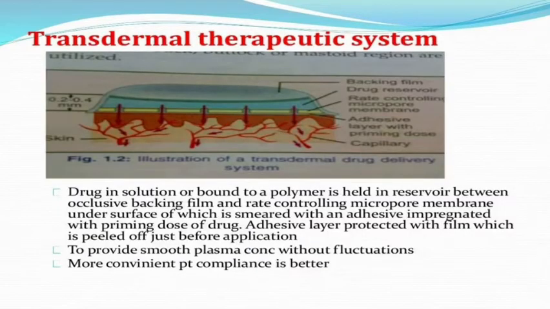This is how it is administered: the transdermal therapeutic film. The backing film holds the drug reservoir, and a rate-controlling micropore membrane is present, along with an adhesive layer and priming dose. We just attach it to the skin, and it slowly delivers the drug into the capillaries.